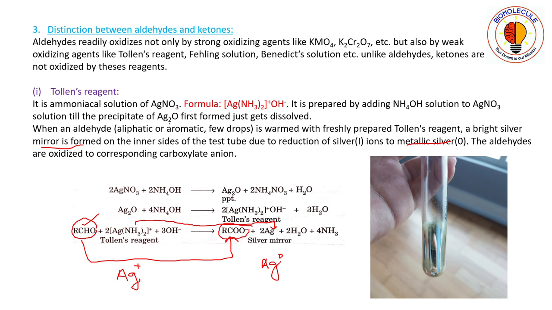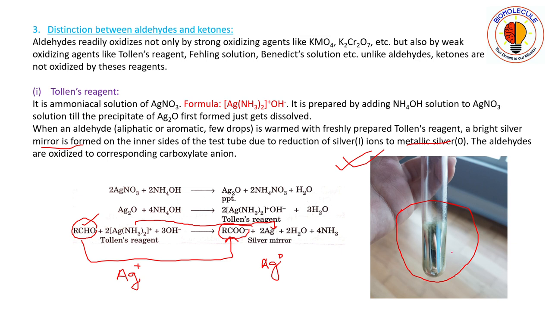Because of this silver, you can see in this picture that this is a test tube, and on the inner walls of the test tube a silver mirror is formed.